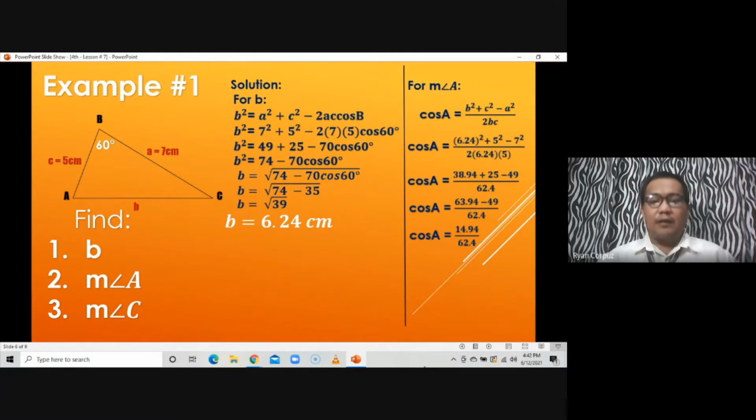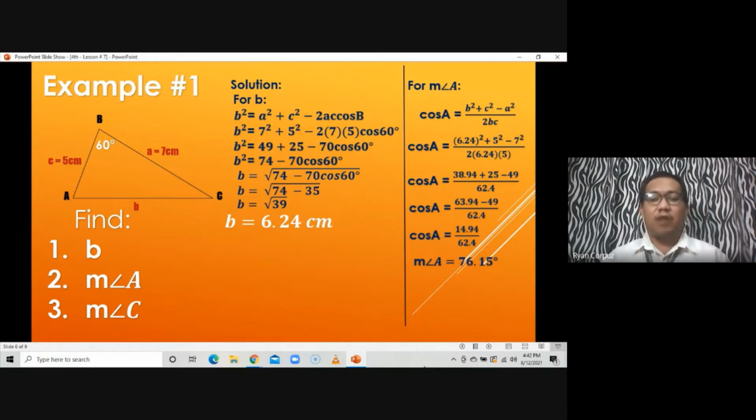For the latest calculators that have a fraction feature, first press shift or second function, and what will show is cosine raised to negative 1. Then press open parenthesis, then press fraction, key in on the numerator part 14.94 while on the denominator 62.4, then press close parenthesis, then press equals. What will show is the measure of angle A, which is equal to 76.15 degrees. So 76.15 degrees, which is still in decimals.